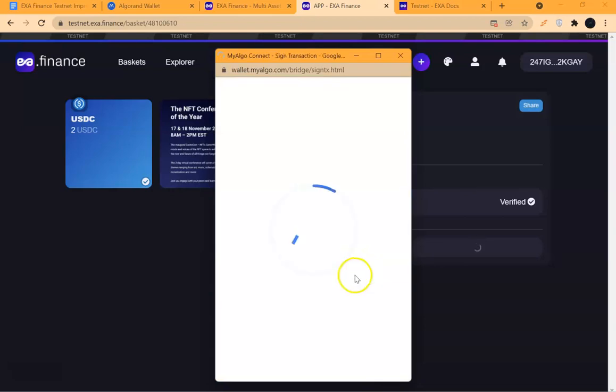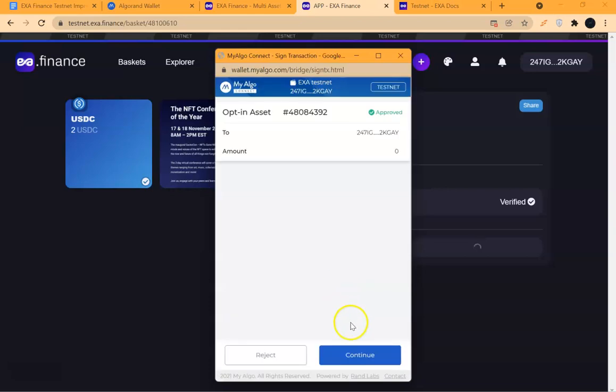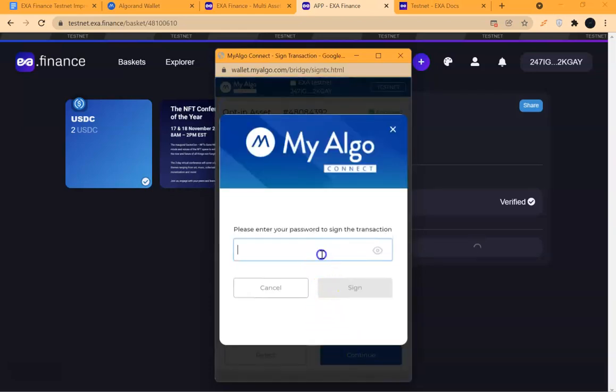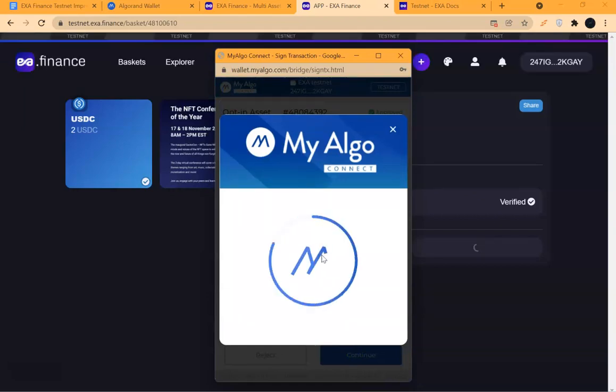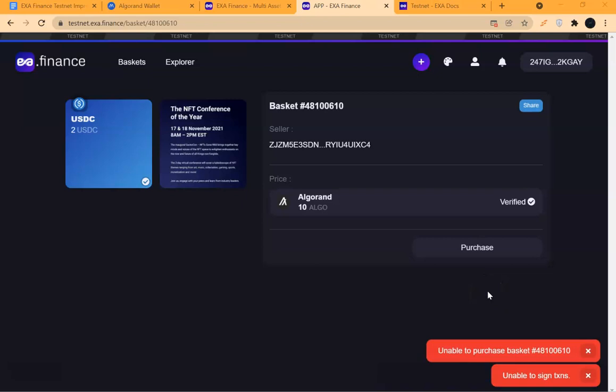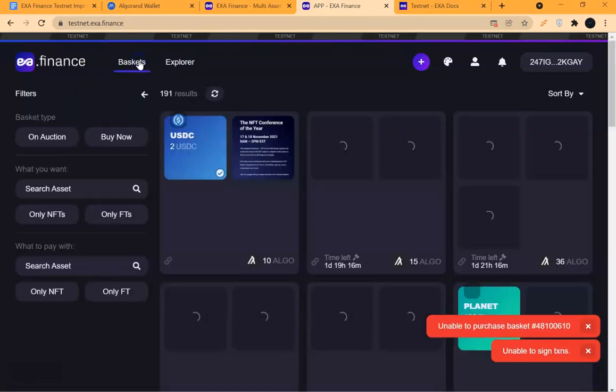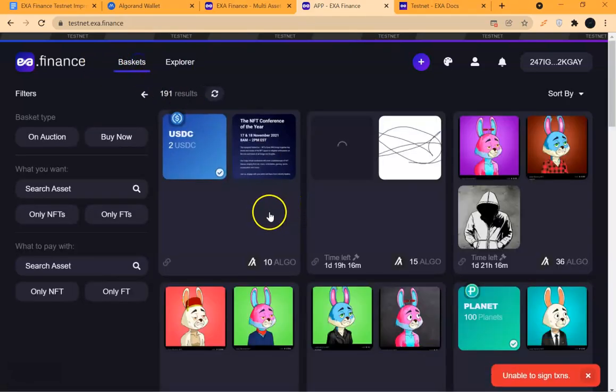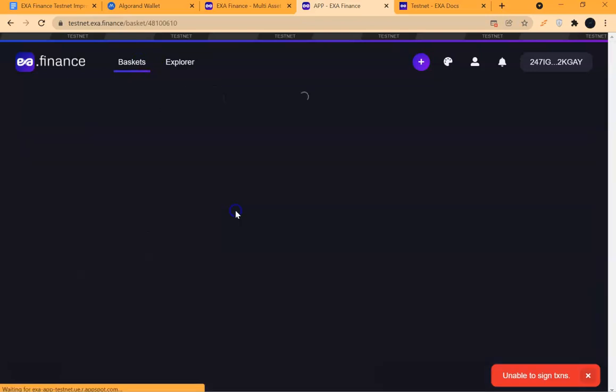So it should be in my wallet immediately after I purchase. Continue, and oh, you already know the drill, right? Okay, so it is telling me unable to sign transaction, unable to purchase basket. Let me go back and see. Okay, it is here. Let me click on it.